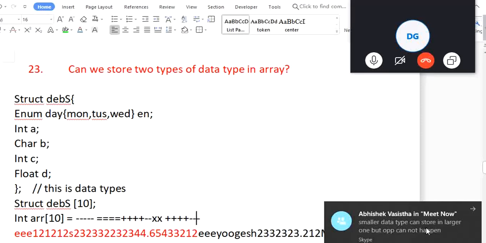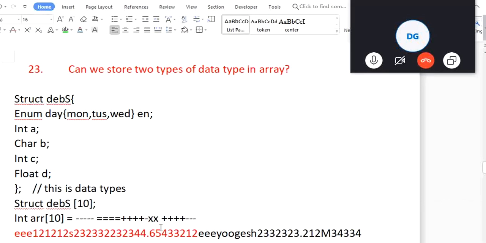Even smaller also we cannot do. If we made an integer array, and if we want to save a character, it is just not possible. We cannot do this thing while using them. We cannot dereference them.